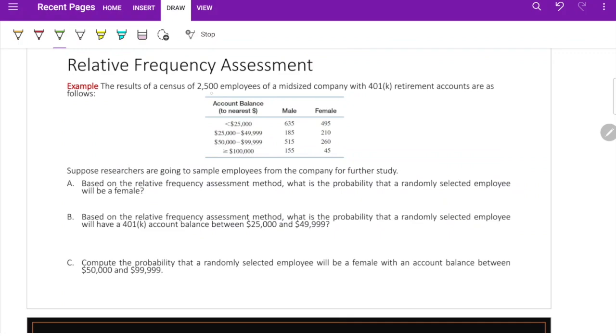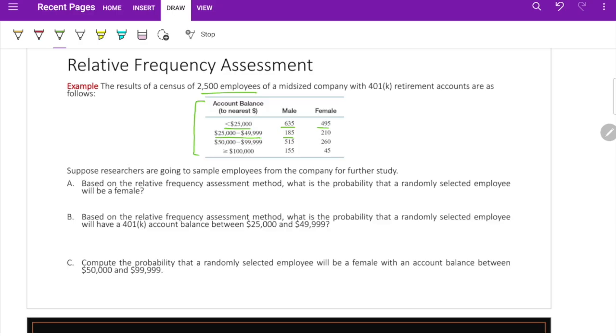We have a census of 2,500 employees, a mid-sized company, with retirement accounts. These are the retirement accounts. The account balance is less than 25%. We have 635 males, 495 female. The account balance is between 25 to 50. About 50 is this, and so on. So these are the kind of data that we do have right now.